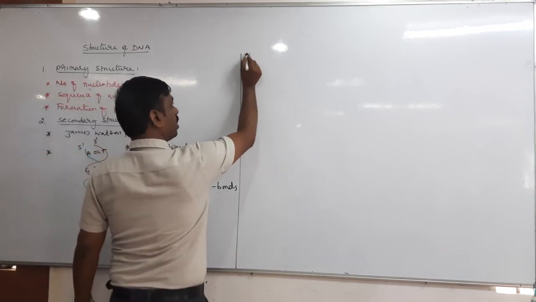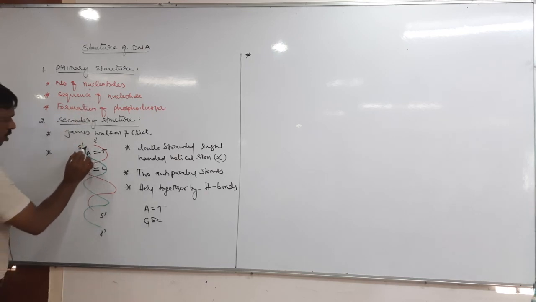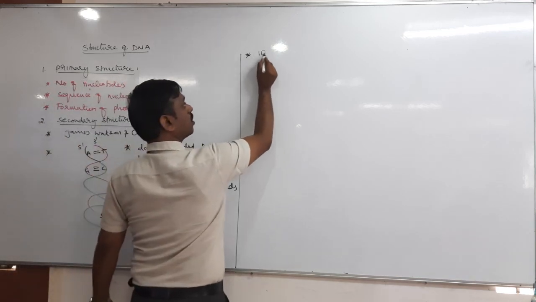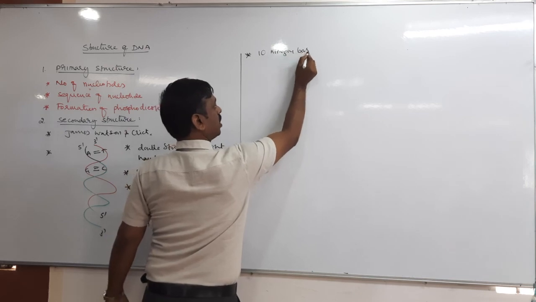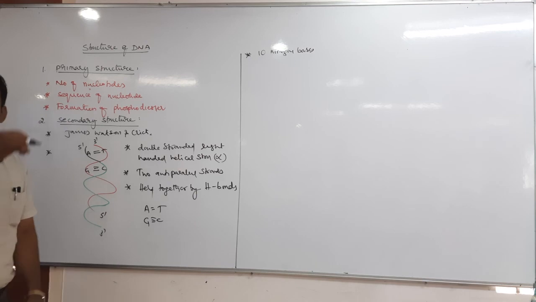How many nucleotides or nitrogen bases are there in one helix? In one helix, approximately there are 10 nitrogen bases. Therefore, there are 10 nitrogen bases, or 10 nucleotides, in one complete helical turn.